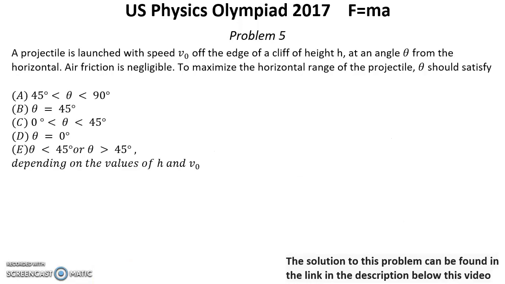Problem number 5. A projectile is launched with a speed v0 off the edge of a cliff of height h at an angle theta from the horizontal. Air friction is negligible. To maximize the horizontal range of the projectile, theta should satisfy next inequalities.